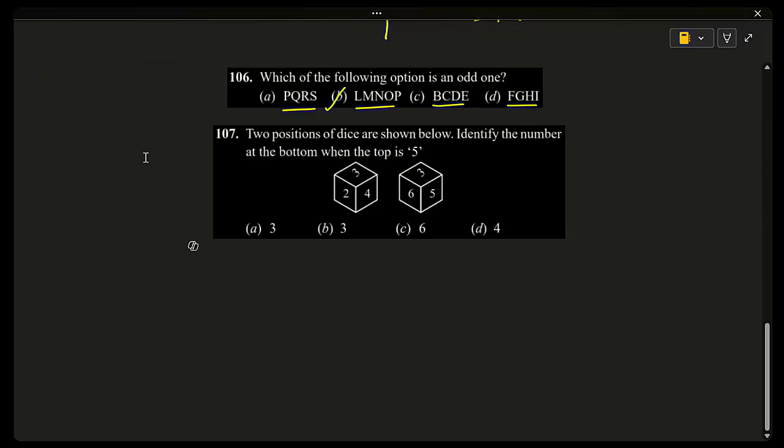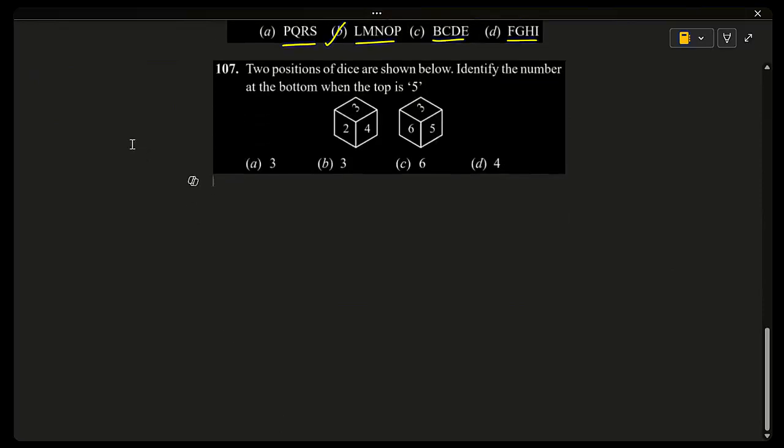Two positions of dice are shown below. Identify the number at the bottom when the top is 5. So two positions of the dice are given. We have to identify the bottom position when the top is 5. That means opposite to 5 what is there, that we have to find out. Okay. So to find the opposite one to 5, what we can do is see clearly 3 and 6 they are not opposite to 5 because they are side by side. We can eliminate, actually 3 is given 2 times here. Okay, definitely 3 is the wrong answer. We can eliminate 3 as well as we can eliminate 6. So only one is left, that is 4. That is the correct option.